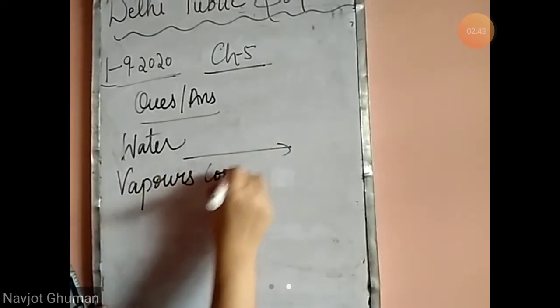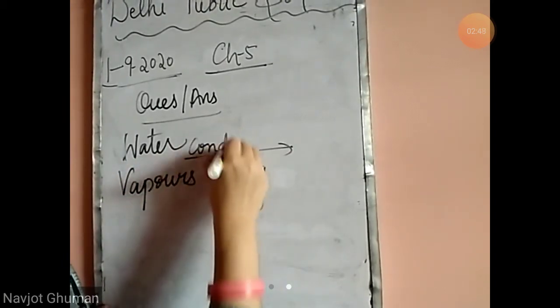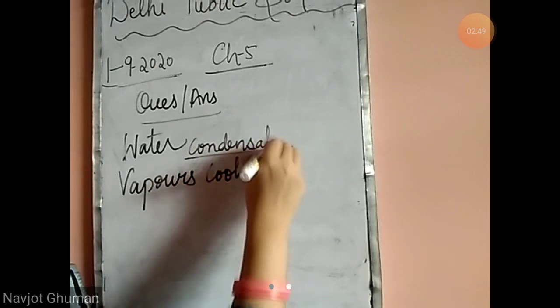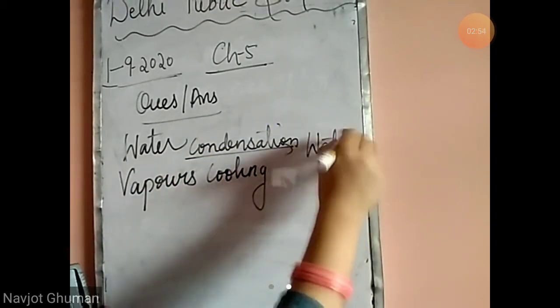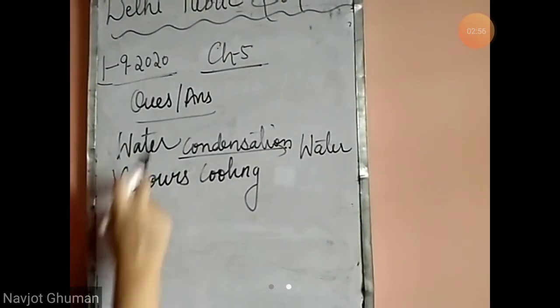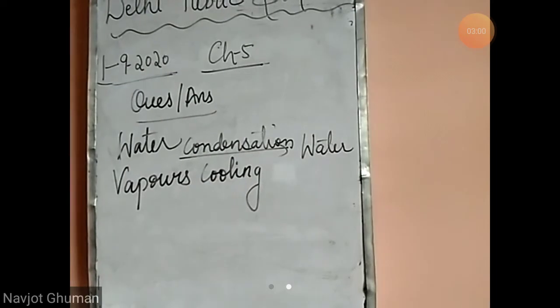When we cool water vapors, they change into water. That is called condensation. The process of change of water vapors into water on cooling is called condensation.